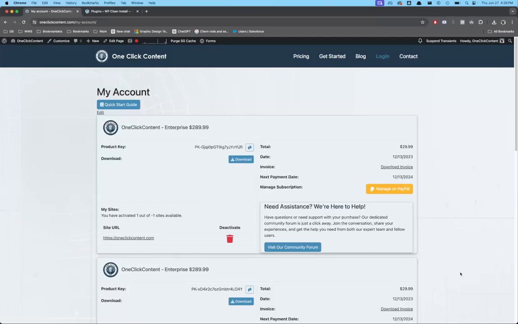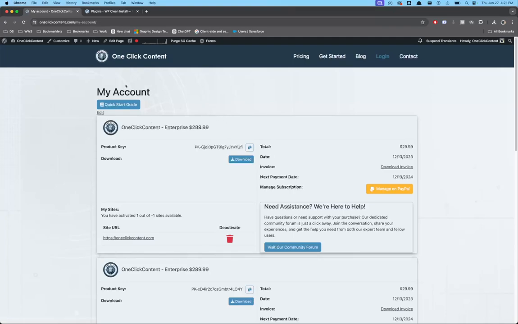Hello, I wanted to show you how to get OneClickContent installed on your WordPress site and start making all of your content in as little as one click. If you don't know what OneClickContent is, it can take a prompt as little as one word, as much as a few paragraphs, and turn that into an SEO-optimized article for you, including multiple options for titles, tags, categories, even a featured image. All of it is done automatically with one click, and I'm going to show you how to install it, and then I'll show you how it runs.